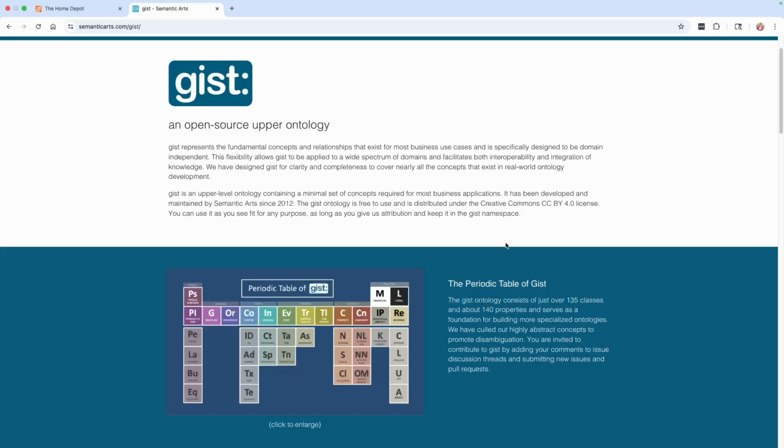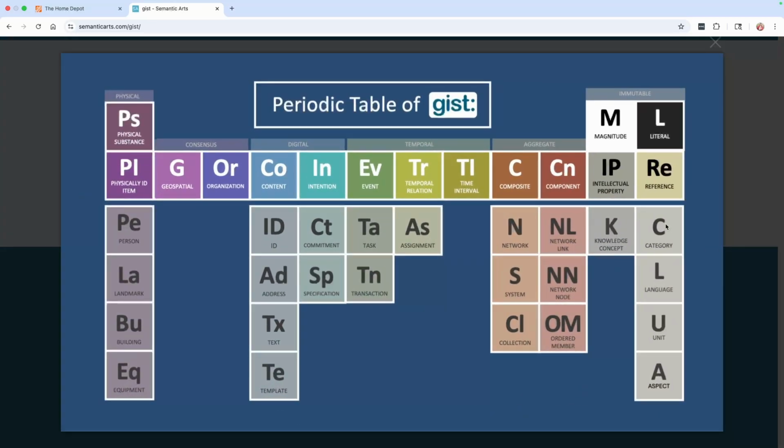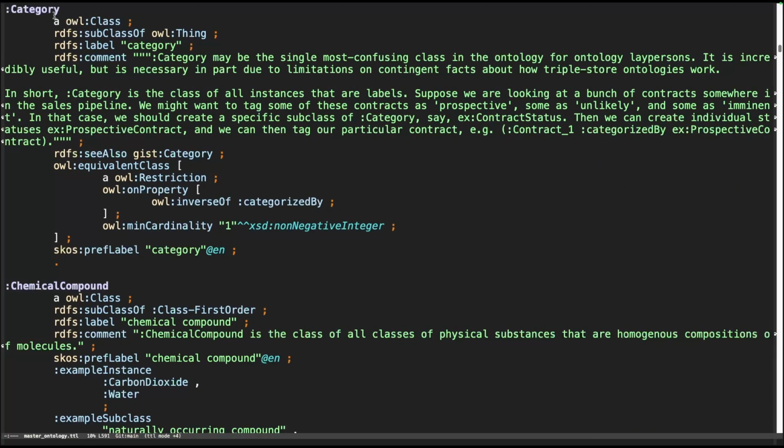And here I'm borrowing from Gist. Gist is an ontology put together by Dave McComb and Semantic Arts. So here's Gist from Semantic Arts, and you can see they've got this periodic table of Gist, like the common elements that they use. We can zoom into it. And there's category. Let me look, though, also at my definition of category from my personal ontology. So here we've got it.